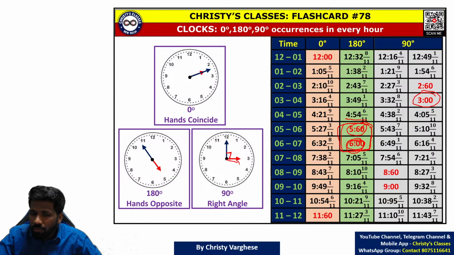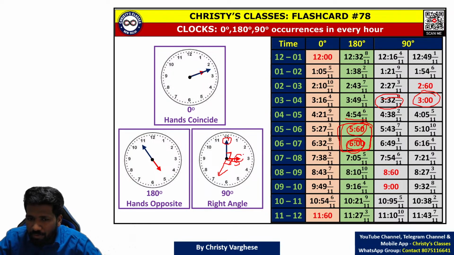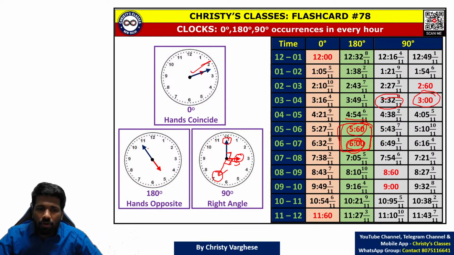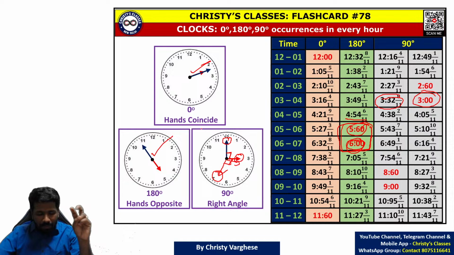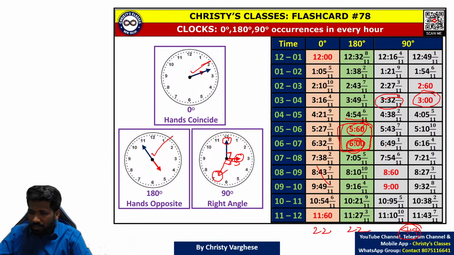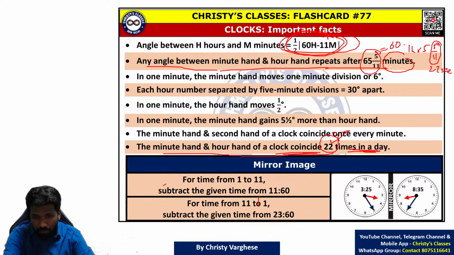After some time, there will be a situation something like this, which is 3:32, when that also is 90 degree. Here, minute hand is before hour hand, but in the second case, minute hand is after hour hand. So, angles other than 0 degree and 180 degree can occur basically in two ways. Minute hand before hour hand case, minute hand after hour hand case. That means, as I told, in a day, 0 degree will be obtained 22 times, 180 degree 22 times, but 90 degree 44, double of 22, 44 times. So keep these ideas also in mind. Hope all of you understood this much.